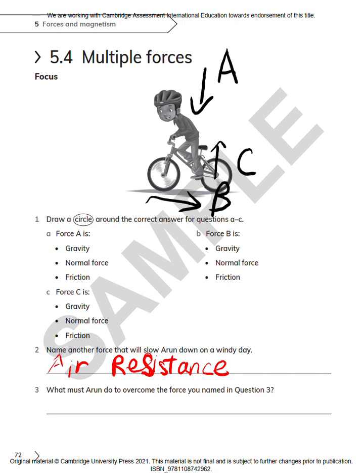What must Aaron do to overcome the force that you named in question 2? So, to overcome air resistance, Aaron must drive the bicycle faster.